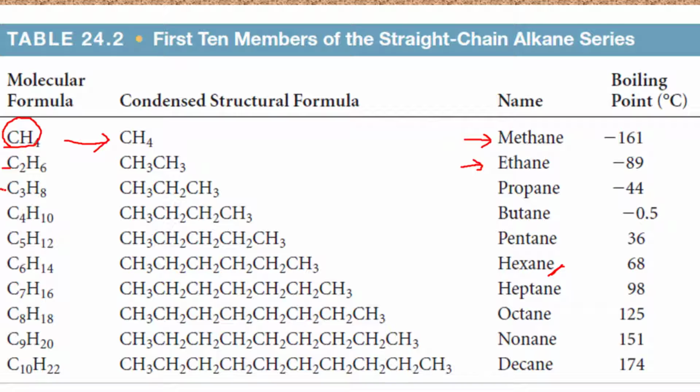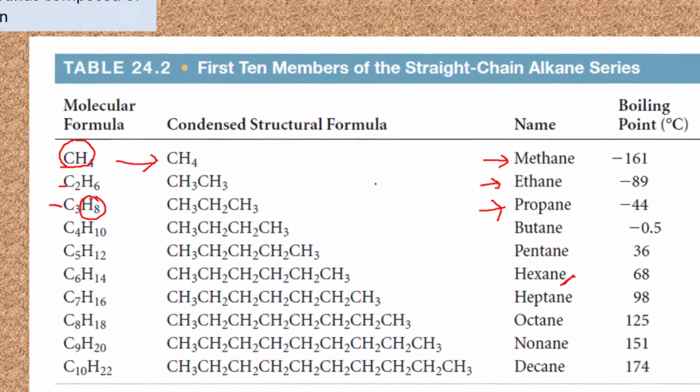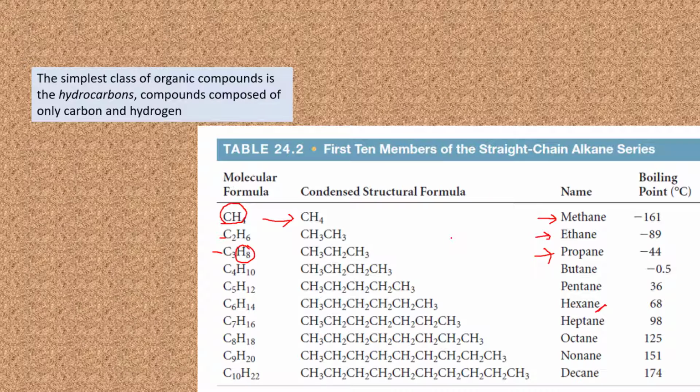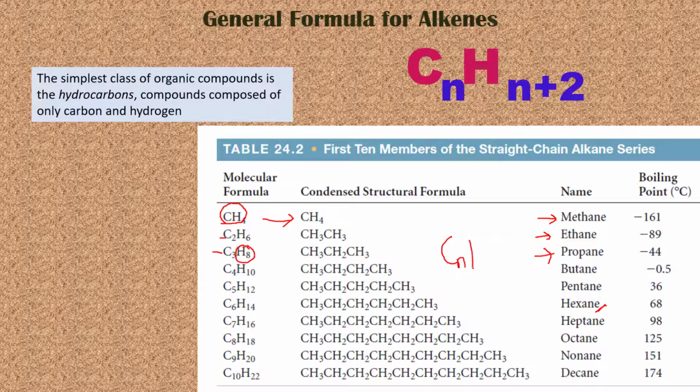When 3 carbons bond in one substance and attach 8 hydrogen, the formula is C3H8, and the name of this hydrocarbon is propane. Then the general formula for the alkane is CnH2n+2.